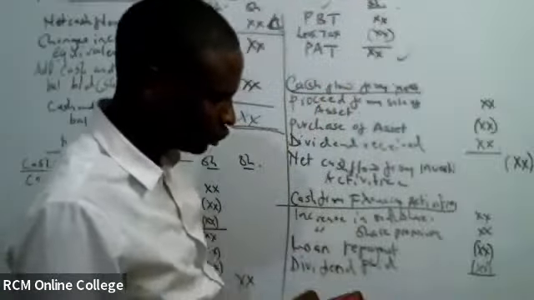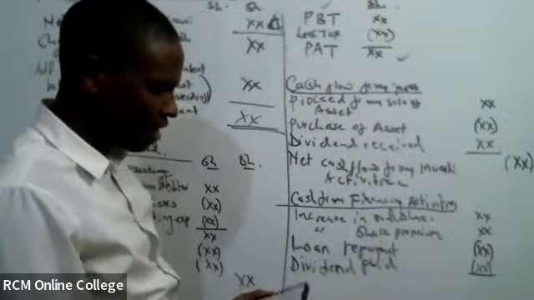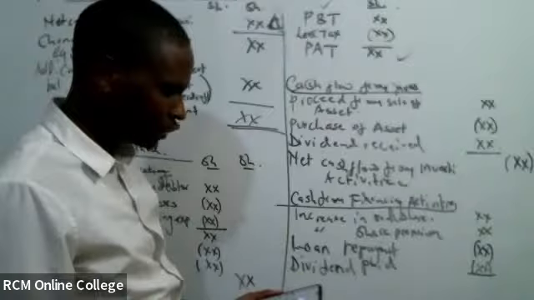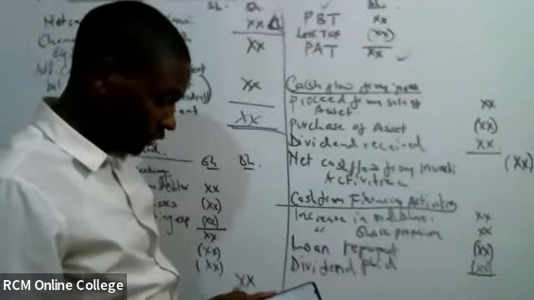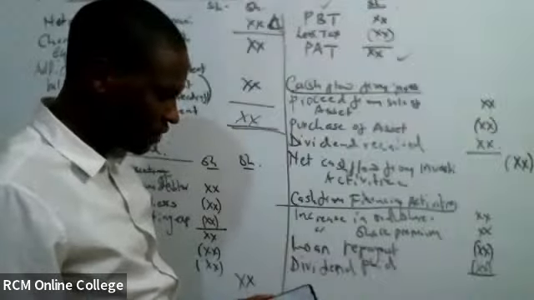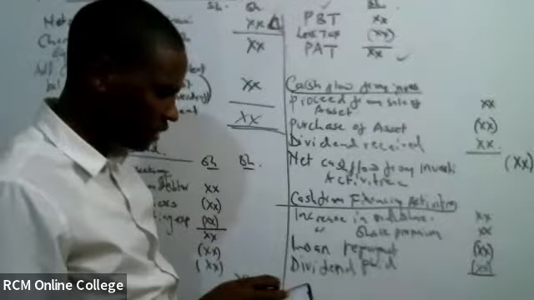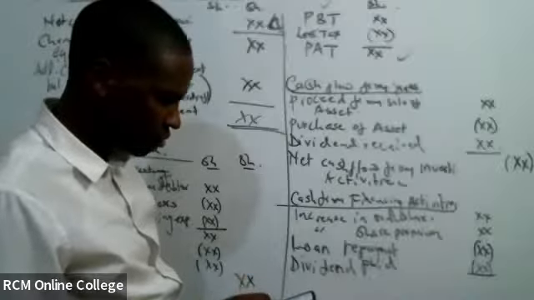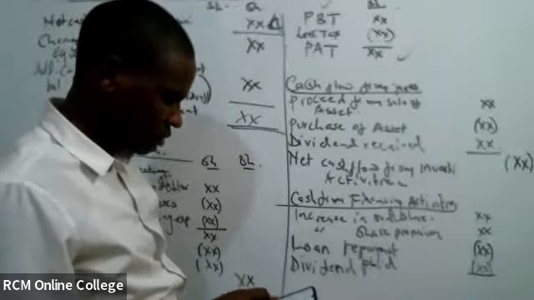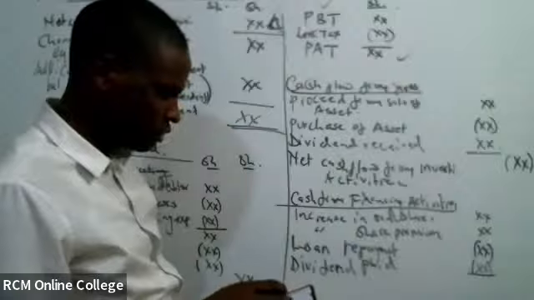I want to share a question here. Look at it as we have a short break. This is very interesting and very simple. This is financial reporting.